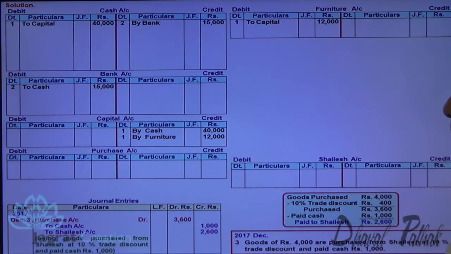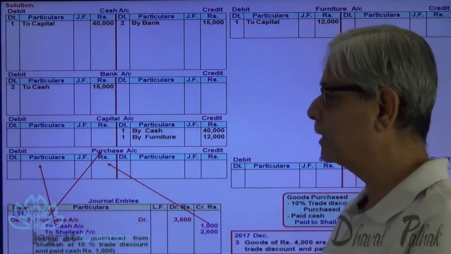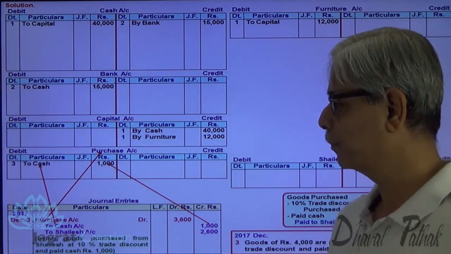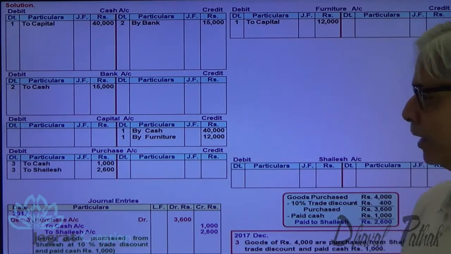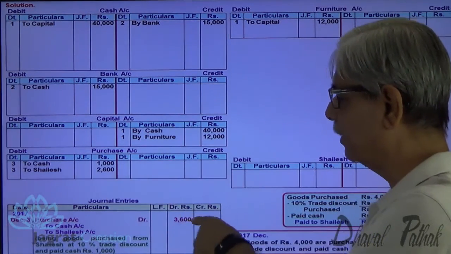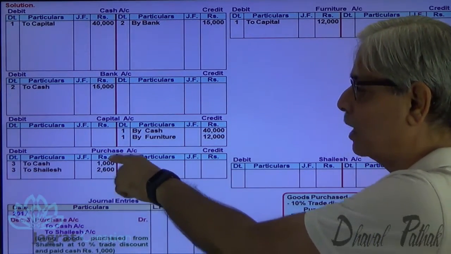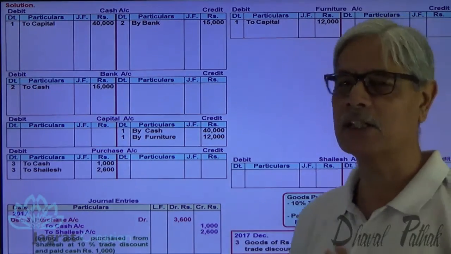Here Shailesh account is prepared. So write on the debit side of purchase account, to cash. Write on the debit side of purchase account, to Shailesh. Now purchase account is debited with 3,600. 1,000 plus 2,600, 3,600 debit is done.